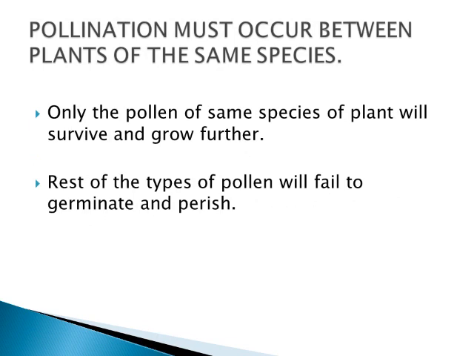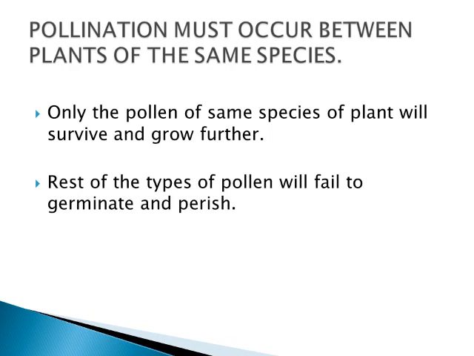Pollination must occur between plants of the same species. So this is a very important point. Why? Only the pollen of the same species of plant will survive and grow further. The meaning of this is when pollen of a different species falls on a different plant, the pollen will not survive there.